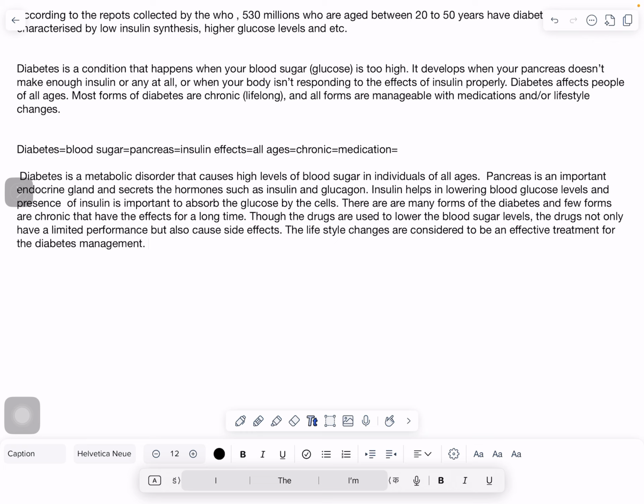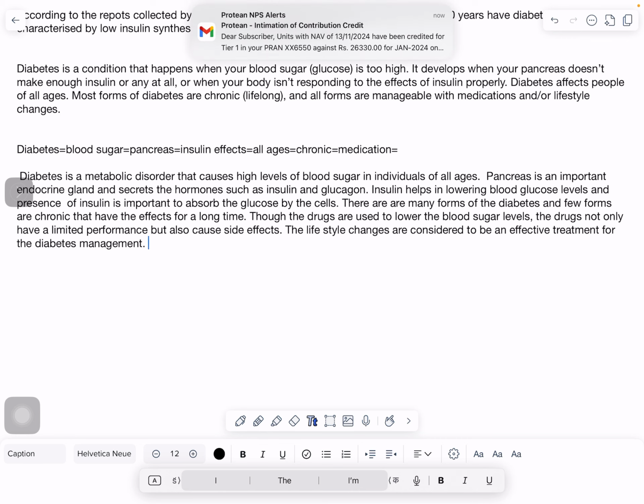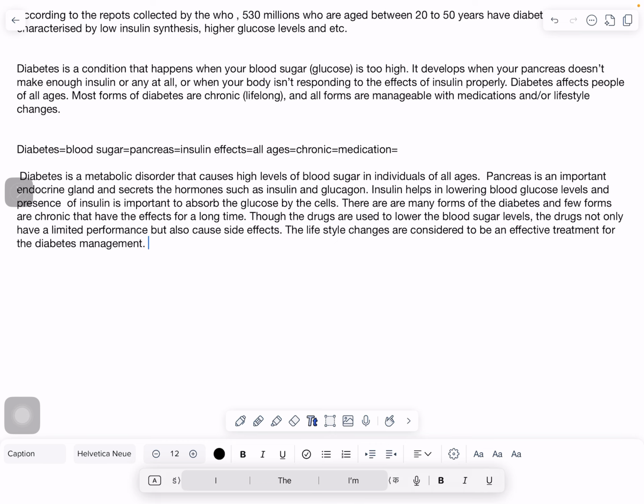In our previous video, I explained how to use different types of phrases and clauses to synthesize small sentences into big sentences, so you can edit here and there also. After writing in your own words, you can edit here and there to synthesize the sentences into very cohesive and proper sentences. Okay, thank you so much.